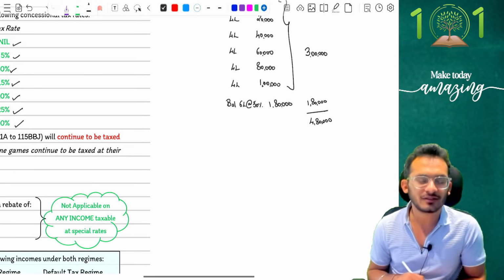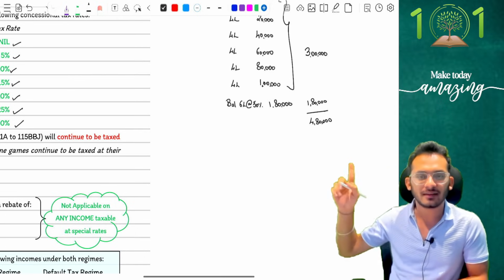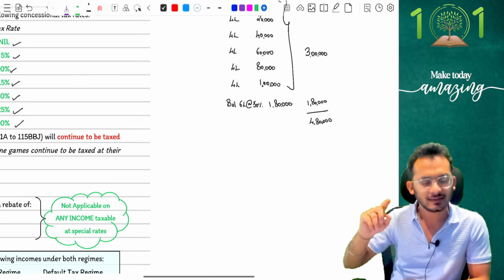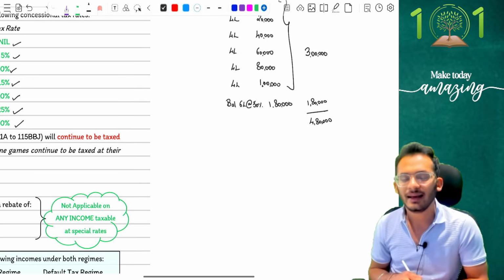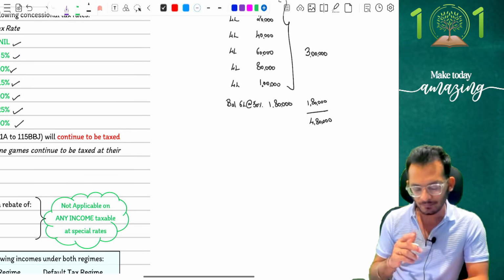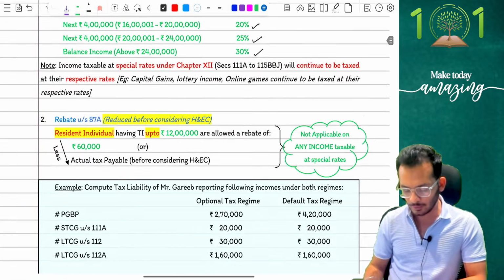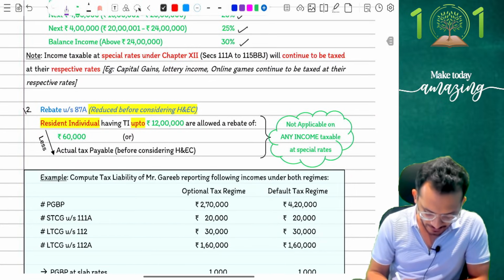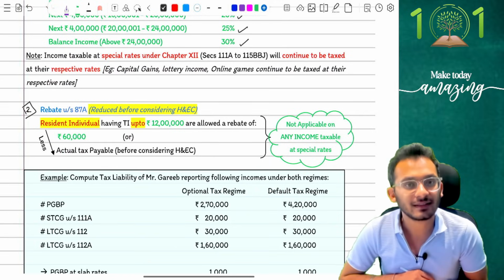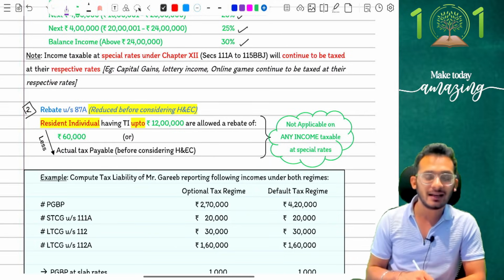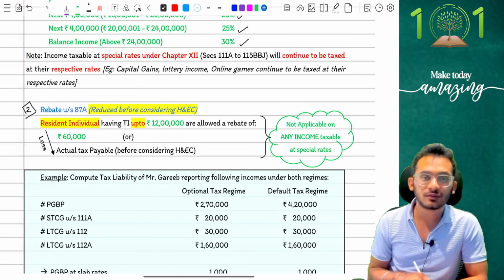I don't have a calculator, so I'm not wasting time on this, people, but you should be able to get the right answer from here. Chalo. Yes, perfect. This is what the answer is. Any doubts on this, my friends? Clear? Good. Now, second and the most important amendment is coming in your rebate conditions. For those who know, people, for the default tax regime, we were eligible for rebate up to 7 lakh rupees. This number now jumps to 12 lakhs.